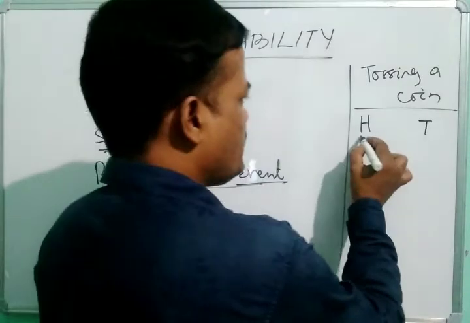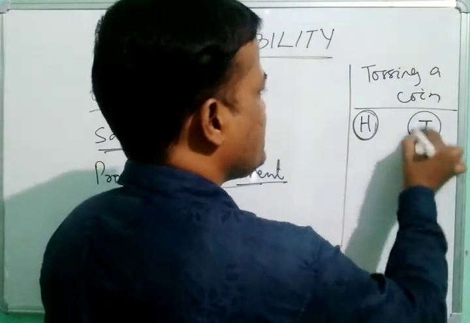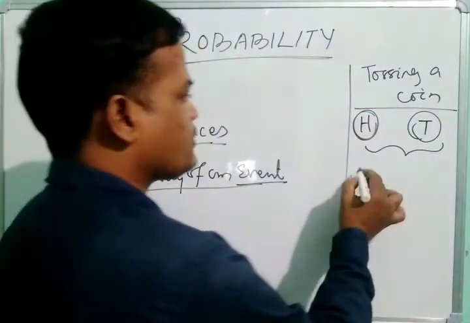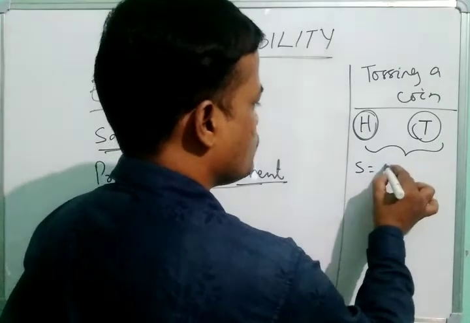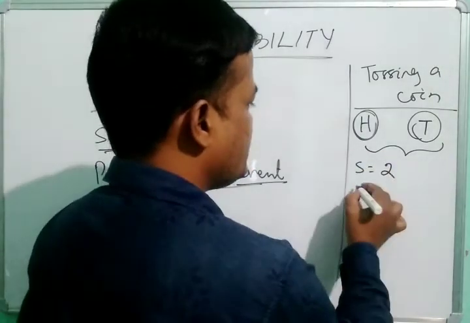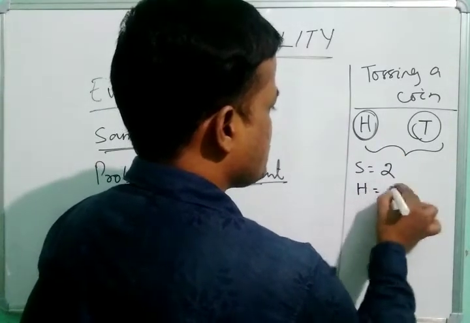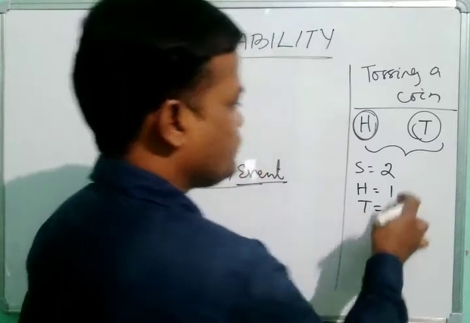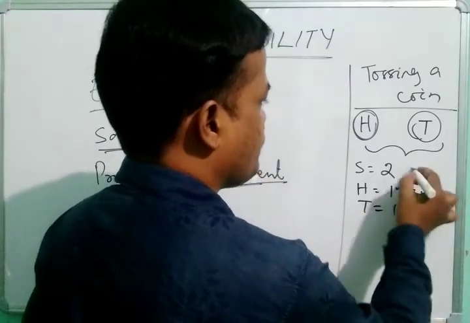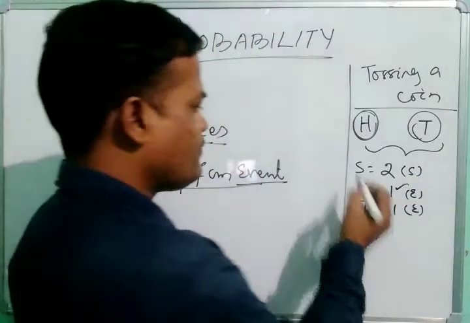So this is one event, this is another event, and this is the total sample space. The sample space here is 2, and H is one event, T is 1. So these are events, and this is the sample space. Is it right? So, probability of an event.